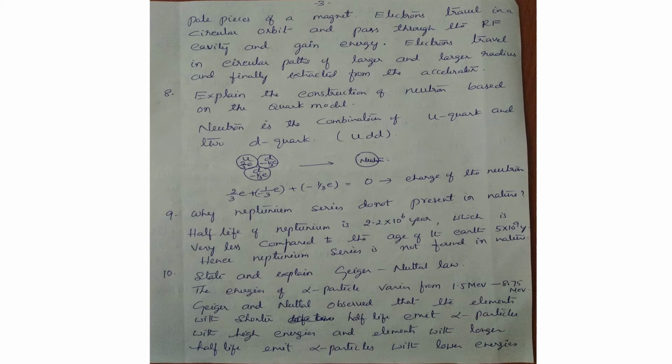State and explain Geiger-Nuttall law. This Geiger-Nuttall law gives the relationship between energy and range of the alpha particle, how energy and range are connected to each other. Geiger and Nuttall observed that elements with shorter half-life emit alpha particles with high energy, and elements with longer half-life emit alpha particles with lower energy.